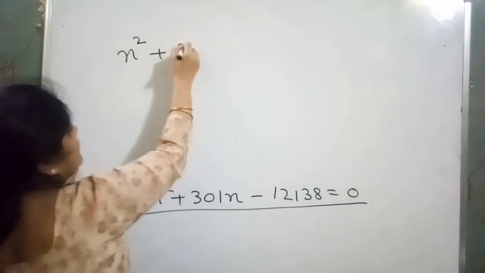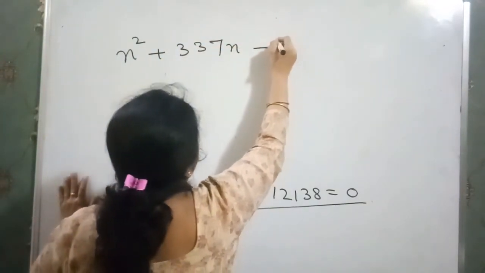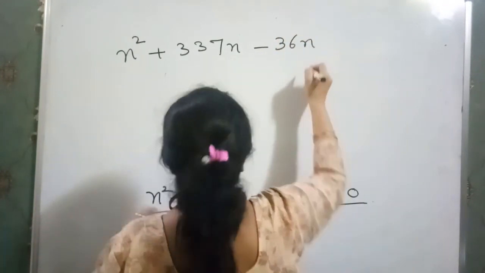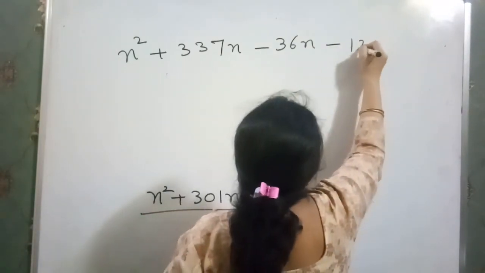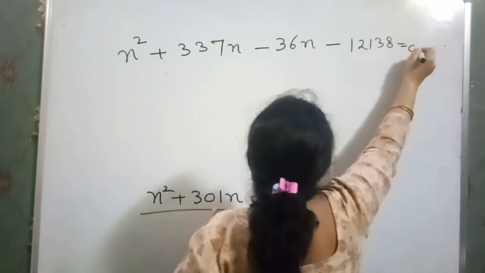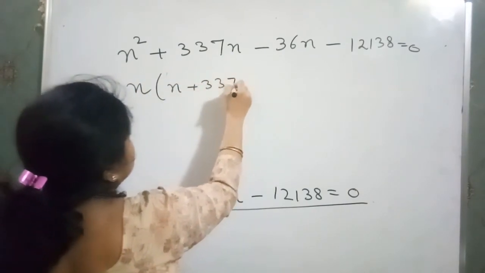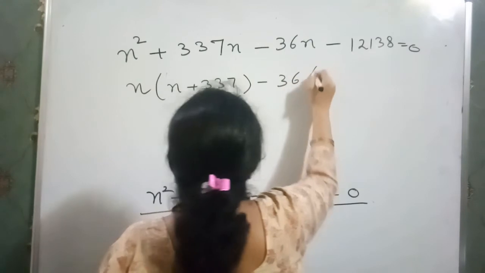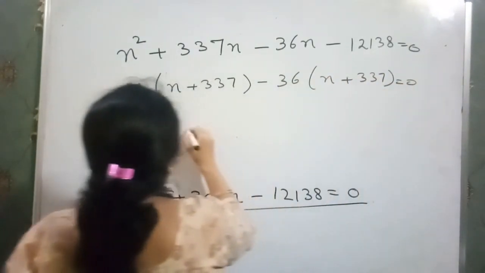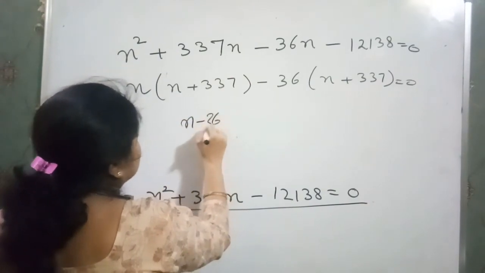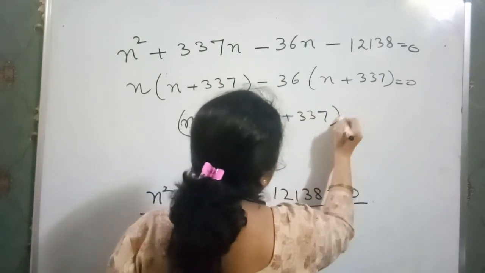So I write 337n minus 36n. So here we get 301 minus 12138 is equal to 0. Okay, just take the common. We have 337. Clear? So the value for n is n minus 36 and n plus 337 is equal to 0.